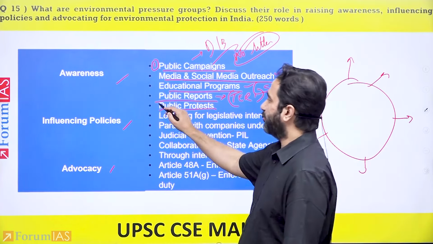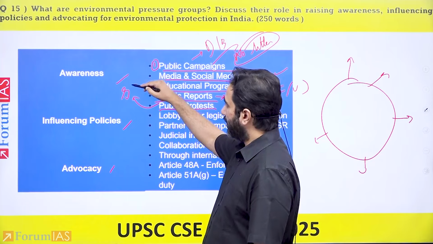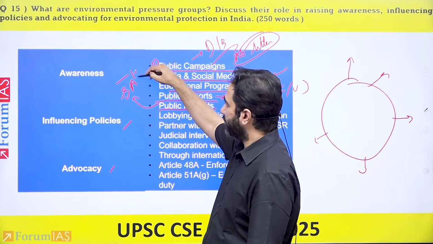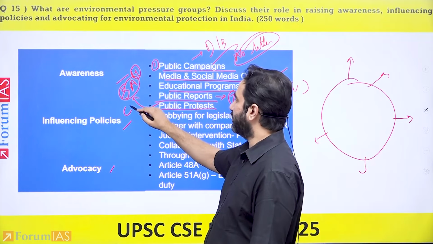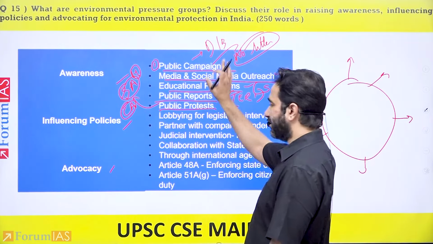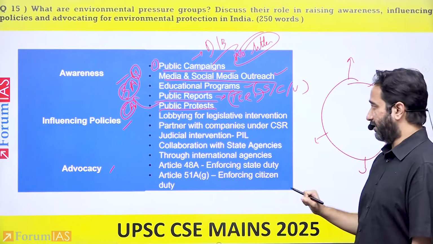You can give the example of public protests like the Save Aarey Forest protest, the one you recently saw in Hyderabad University. You can give the older one like Chipko Andolan and various other examples. But it is best that you give examples from current affairs.